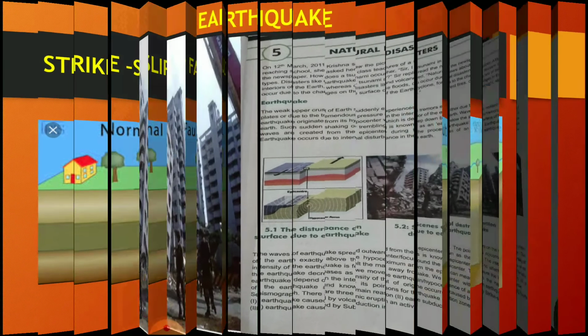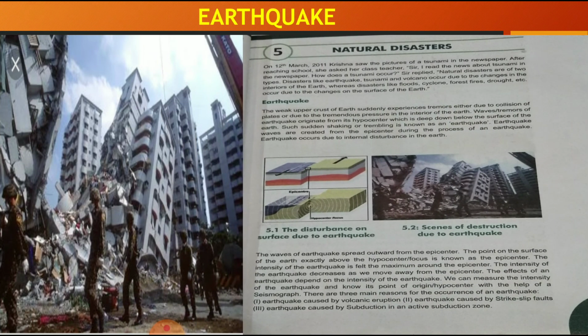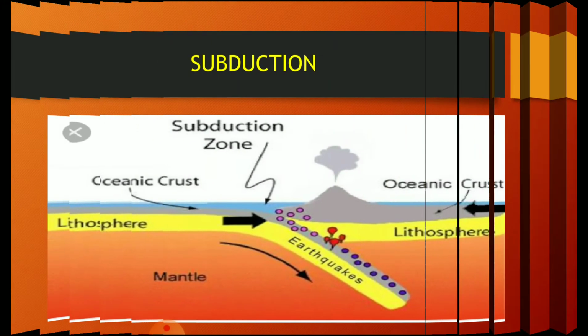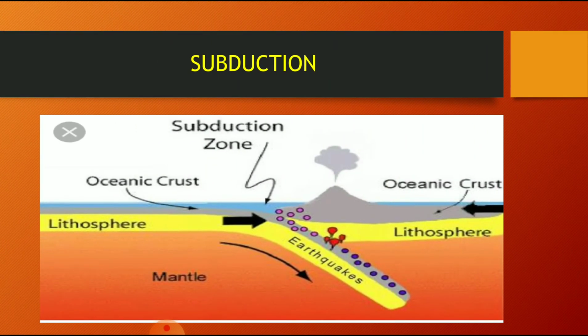Then the third one is earthquake caused by subduction in an active subduction zone. Now what do you mean by subduction zone? Subduction zone means, you can again see in the picture, the oceanic crust, the lithosphere, as you already learned in the earlier chapter. This is the mantle, where magma and everything is formed.